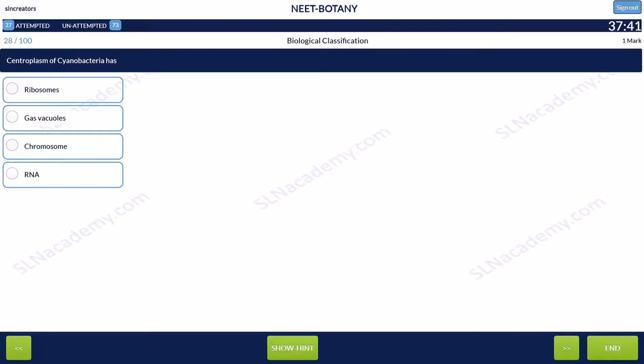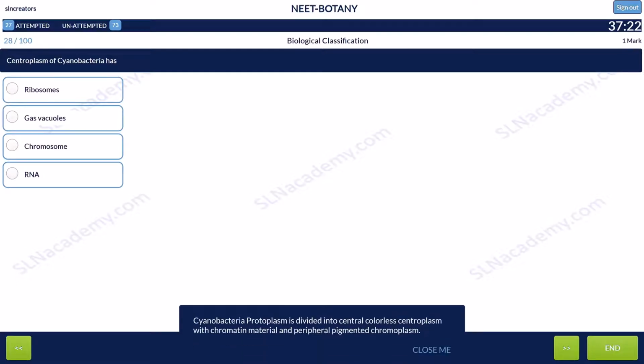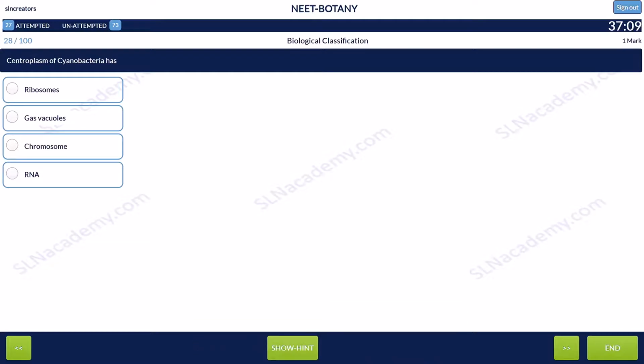Question 28. Centroplasm of Cyanobacteria has option 1, ribosomes. Option 2, gas vacuoles. Option 3, chromosomes. And option 4, RNA. Cyanobacteria protoplasm is divided into central colorless centroplasm with chromatin material and peripheral pigmented chromoplasm. And the answer is option 3, chromosome.